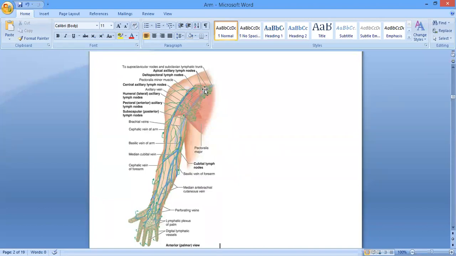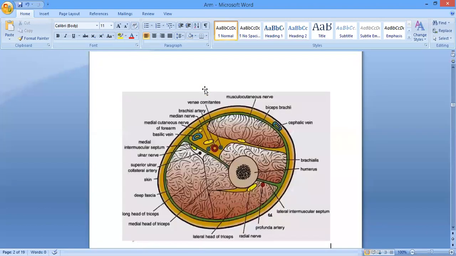Now, what do you know about the fascial compartments of the arm? How many compartments does the arm have? How many compartments of the arm are there? Two compartments, the anterior compartment and the posterior compartment. How do these compartments form? Sir, the septa divide it.